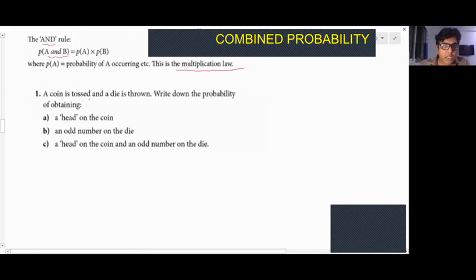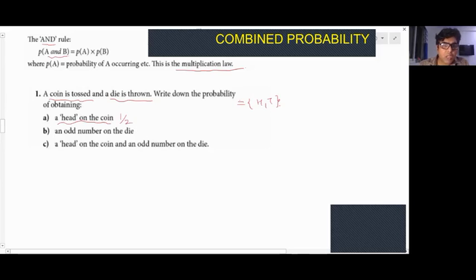Here, a coin is tossed and a die is thrown. Write the probability of getting a head on a coin. That's too simple, right? When a coin is tossed, what are the possibilities? You get a head or a tail. So what is the probability of getting a head on a coin? It's 1 out of 2.